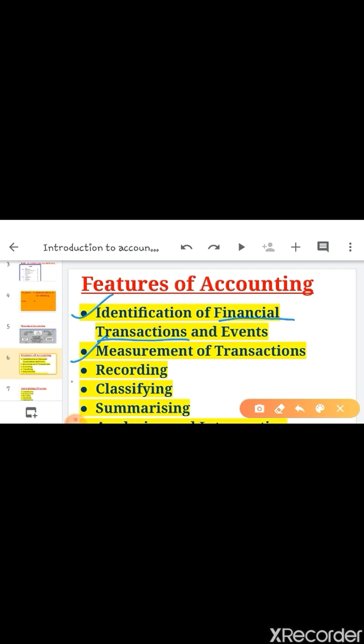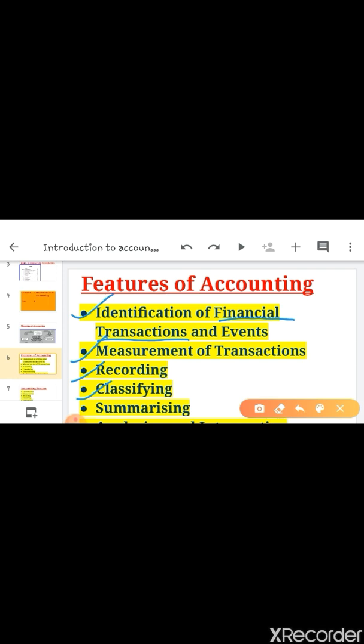And after that the next is recording. After doing the upper two, you have to record the transaction in the books of account. Okay, and the next feature is classifying. It is the process of grouping similar transactions at one place in a separate account in a chronological order. In classifying, you have to prepare separate accounts.